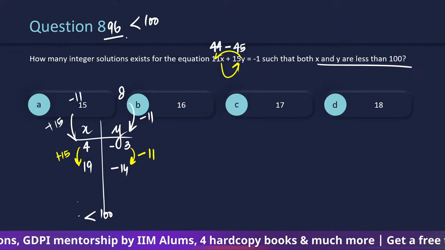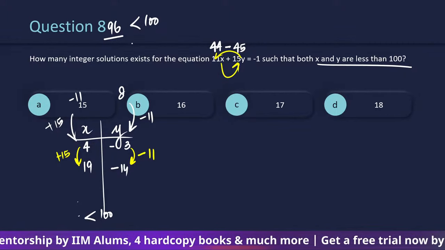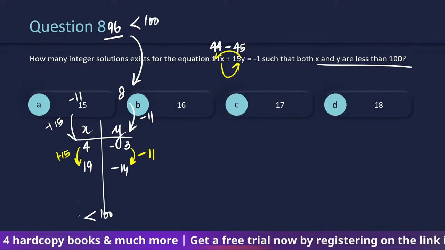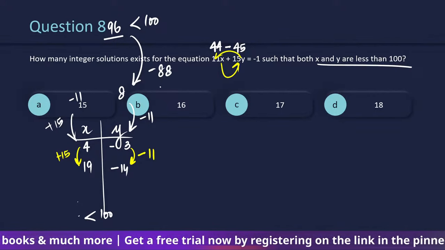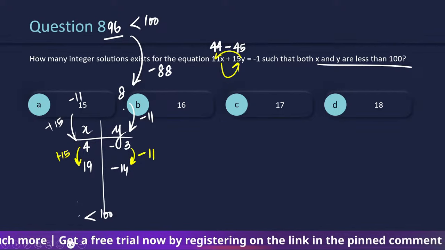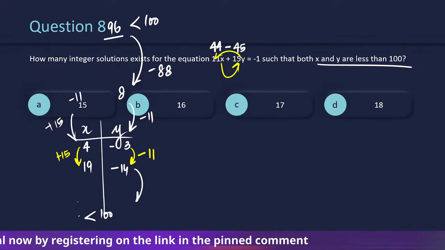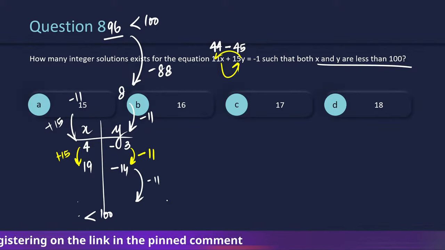So ये 96 हो सकता है. Think about it. 96 minus 11 minus 11 minus 11. If you keep on subtracting 11 and 11, you will subtract 88 and you will reach at 8. और 8 के बाद फिर 11 subtract करके minus 3, minus 14, and this will keep on decreasing, right? Minus 11 होते रहेगा. So the largest value of y that we can have is 96, right?